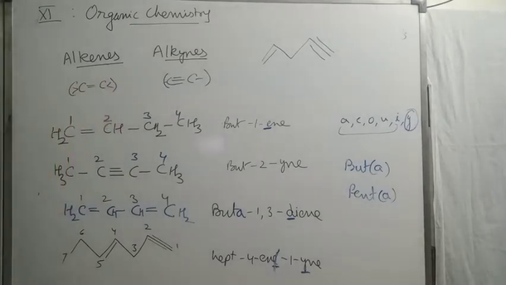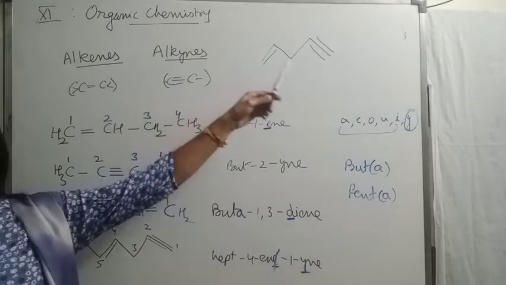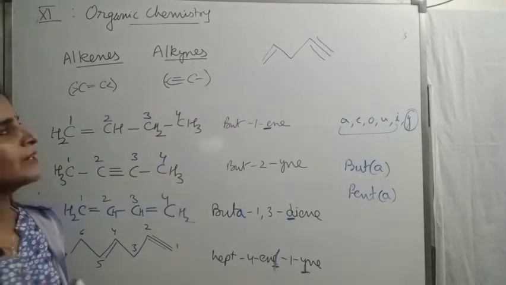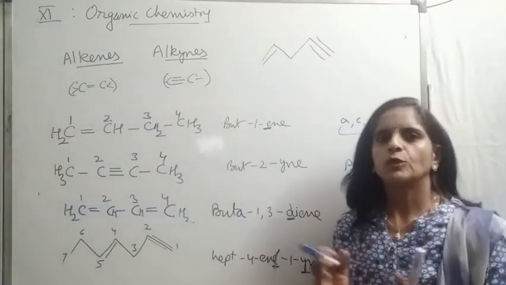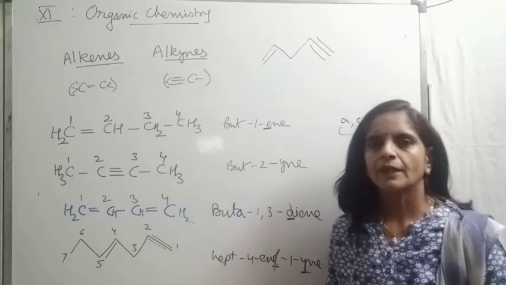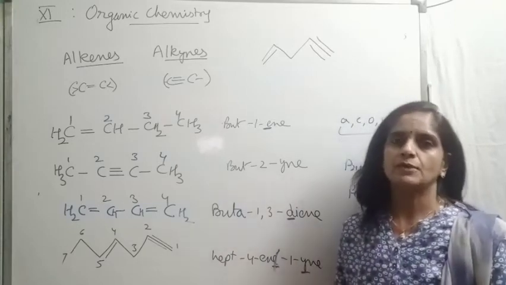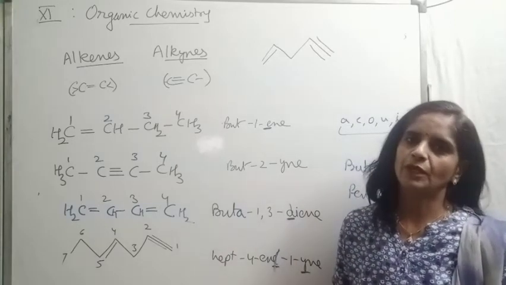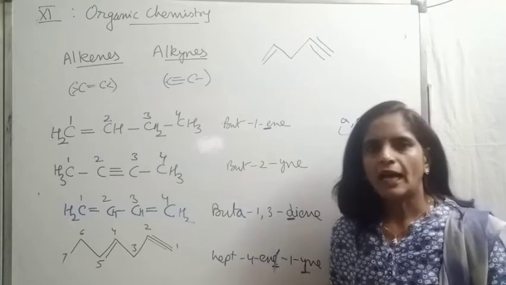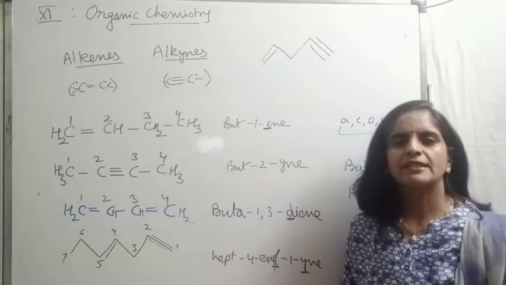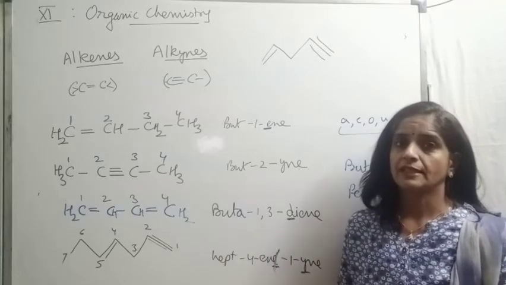First, my question to you is, numbering we should start from left or right? Try to answer, beta. Yes, from both ends equal number is coming. When equal number comes from both ends, do we prefer double or triple bond? As I told you, there is no such rule from IUPAC that which will get preference.